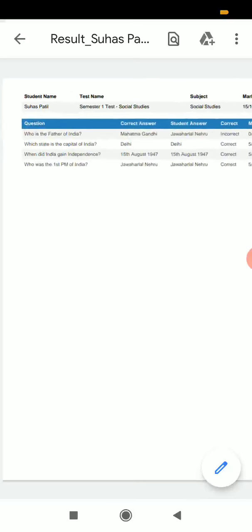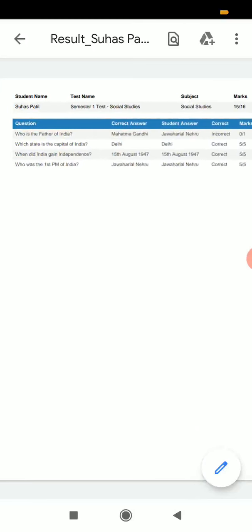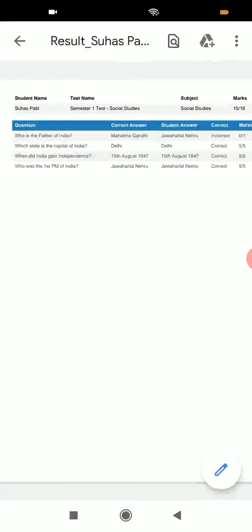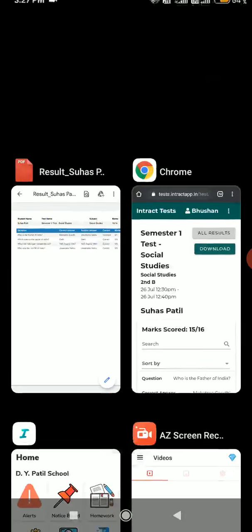See, this was the result. Who is the father of India? He gave the wrong answer, hence it was incorrect. Otherwise, everything is correct. And if I want to see if he has cheated or not, how can I do so?